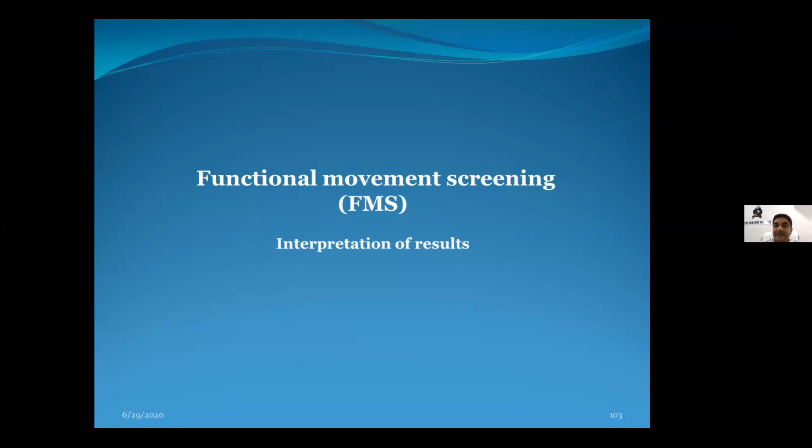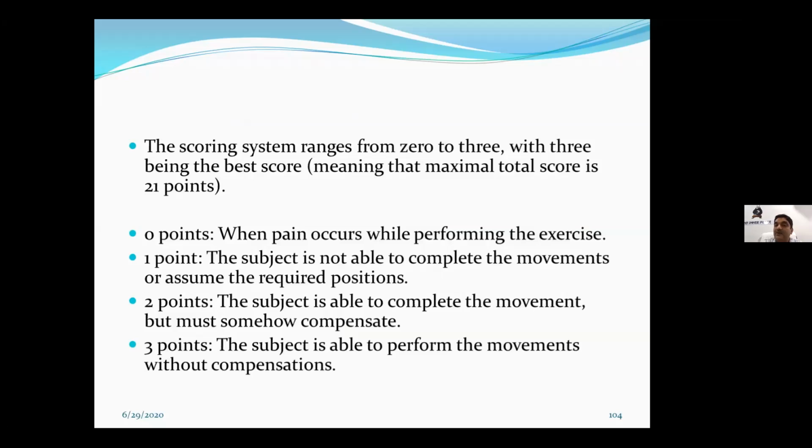How to interpret it is, as I said, a 0 to 3 scale. The 0 is when pain occurs while performing these exercises. Grade 1 is when the subject is not able to complete the movement or assume the required position. For 2 points, the subject is able to complete the movement but must somehow compensate. And for 3 points, the subject is able to perform the movement without any compensation. So 3 is the best.